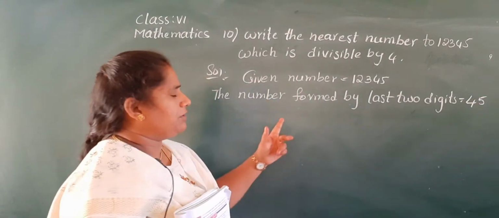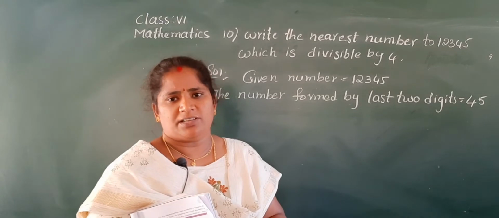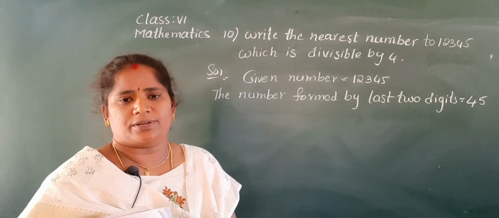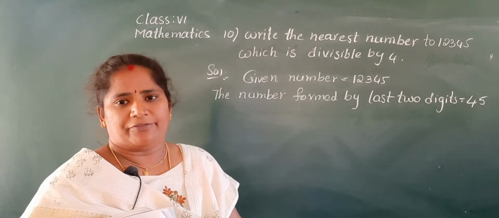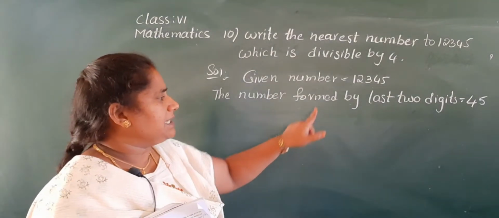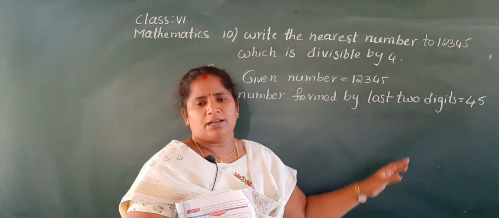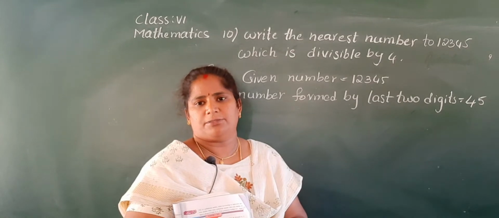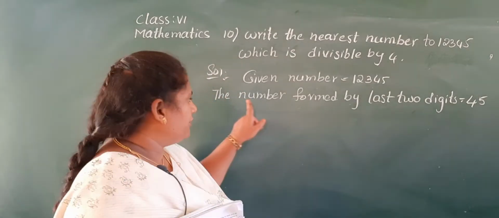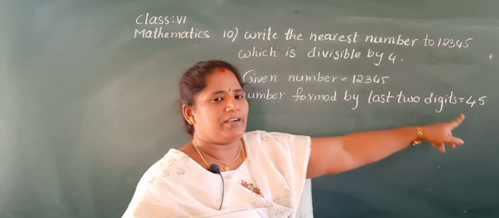First, before going to that, can you say what's the divisibility by 4? Come on, tell me, children. Yes, if the number formed by the last 2 digits is divisible by 4, then the given number is divisible by 4. That means if in any number the last 2 digits are divisible by 4, then the given number is divisible by 4. That is the divisibility by 4.